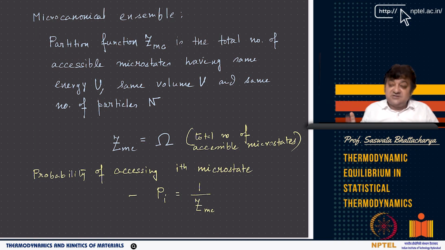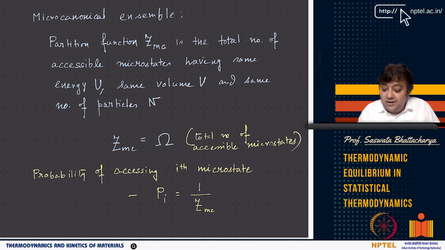That's the partition function. You will soon see that this is very similar to the partition function used for canonical ensembles, right? So Z_MC is omega, which is microcanonical, the total number of accessible microstates.